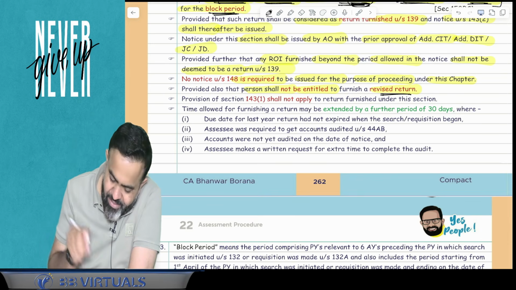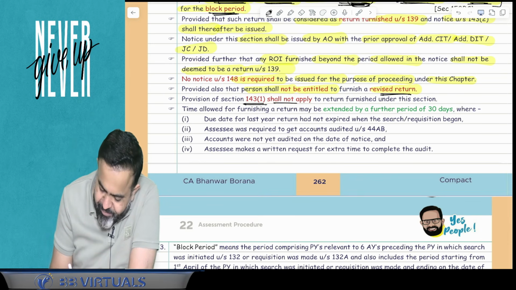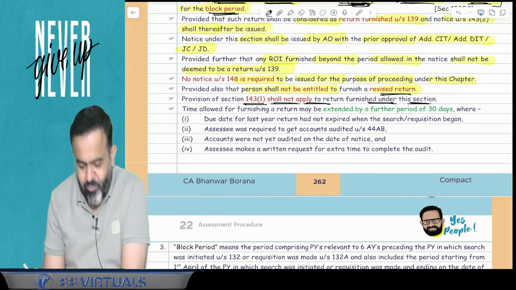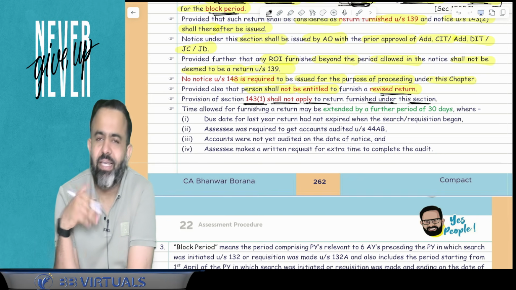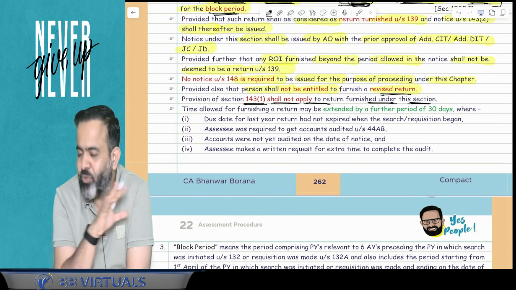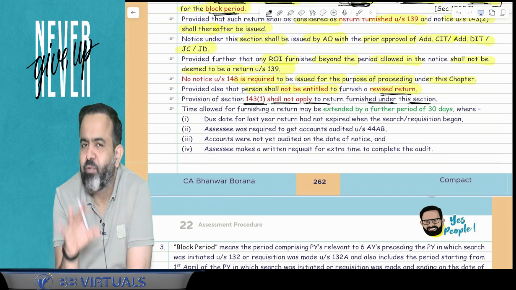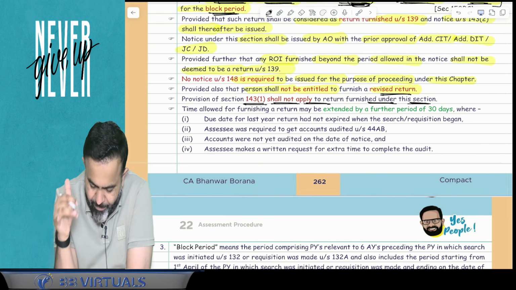Now next part: the provision of section 143(1) shall not apply to the return furnished under this section. So when you file the ITR-B, is there an intimation afterwards? The answer is no. There is no intimation. That intimation is not received. The 143(1) provision is not applicable.